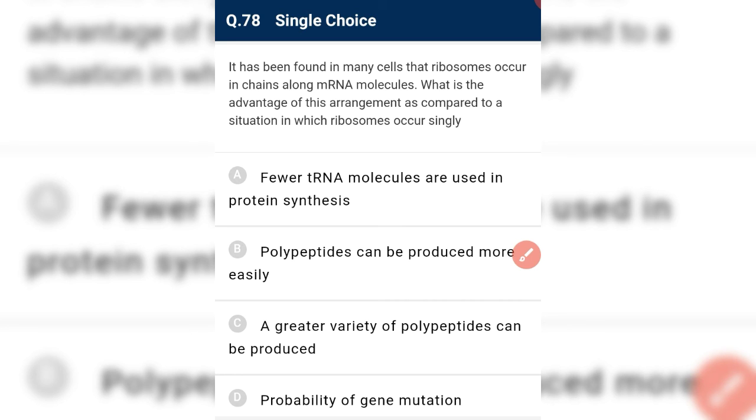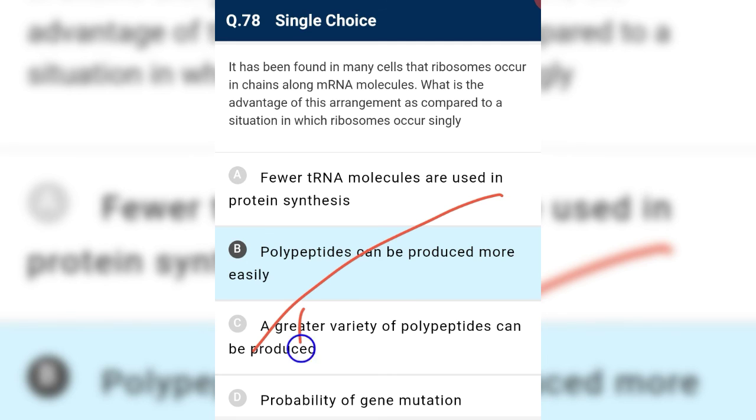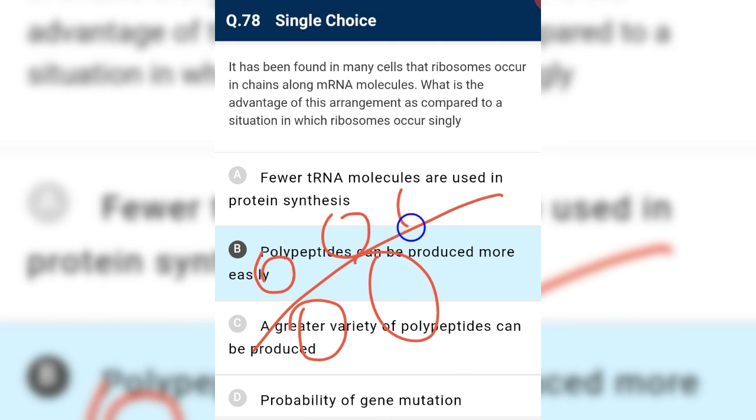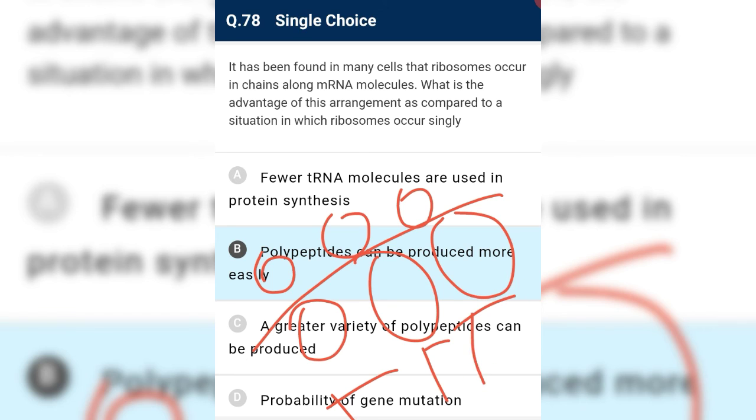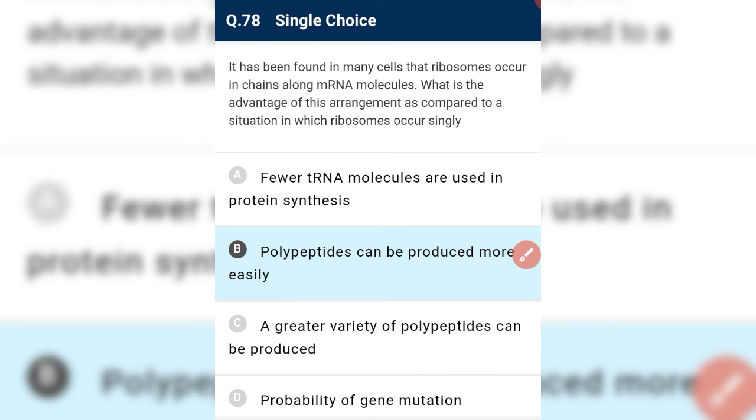It has been found in many cells that ribosomes occur in a chain along an mRNA molecule. What is the advantage of this arrangement compared to ribosomes occurring singly? If many ribosomes are attached to a single mRNA, then many tRNAs can bind with these ribosomes, and protein synthesis, or polypeptide production, can occur more easily. So B is the correct answer.